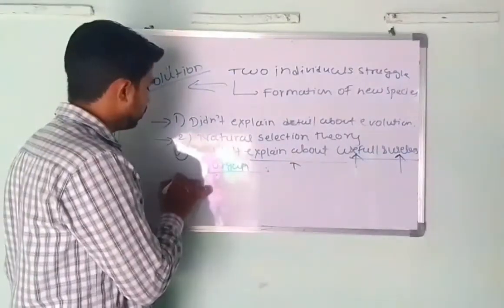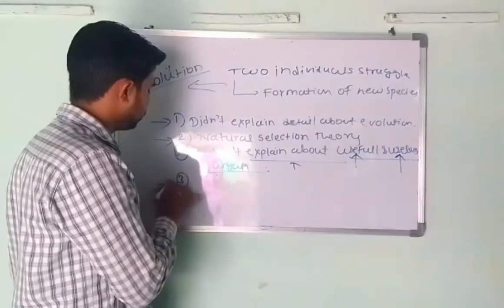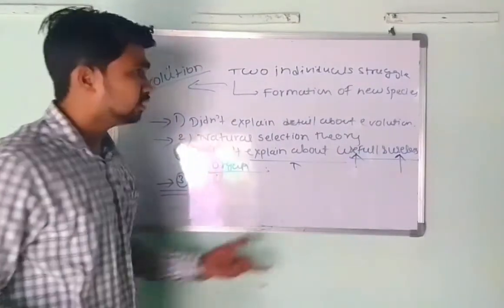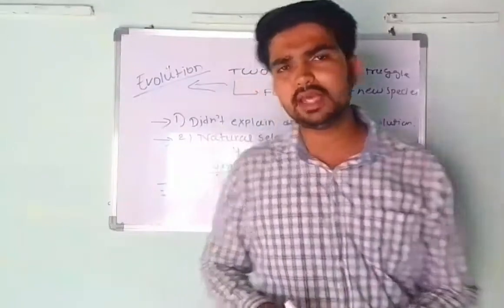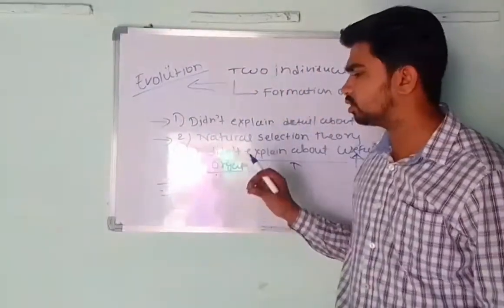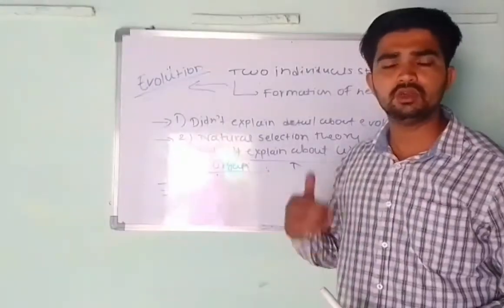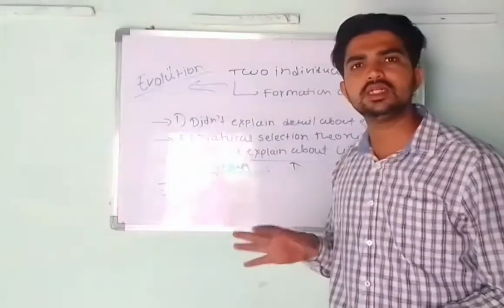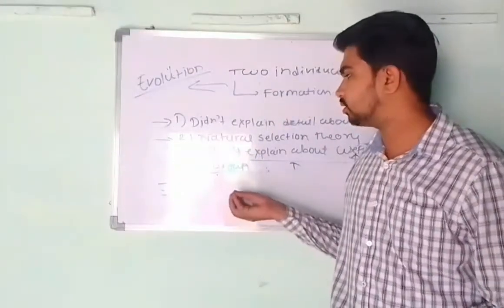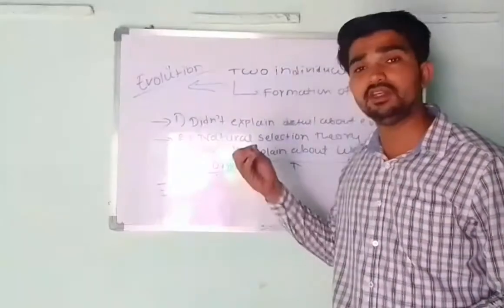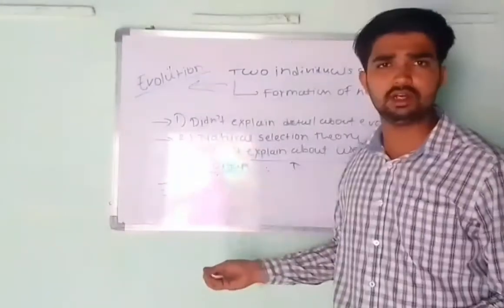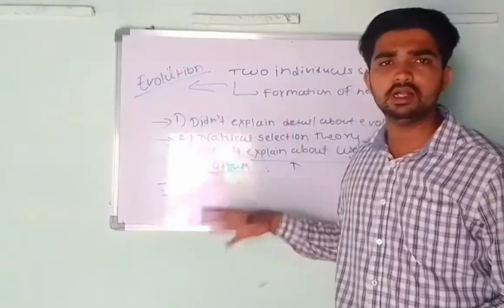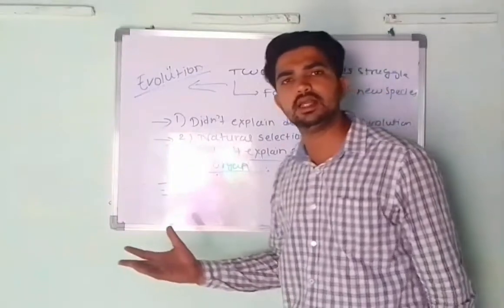And the last one, the third, is an important point: the natural selection theory is totally successful. This is not a concept where Darwin was a failure. Okay, Darwin was not a failure as a scientist, but was very successful in his life.